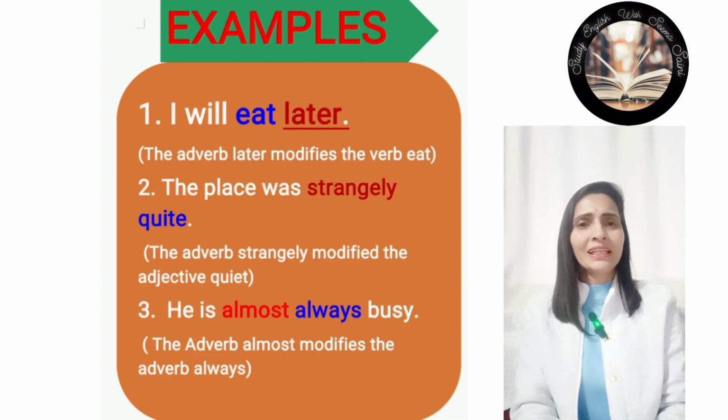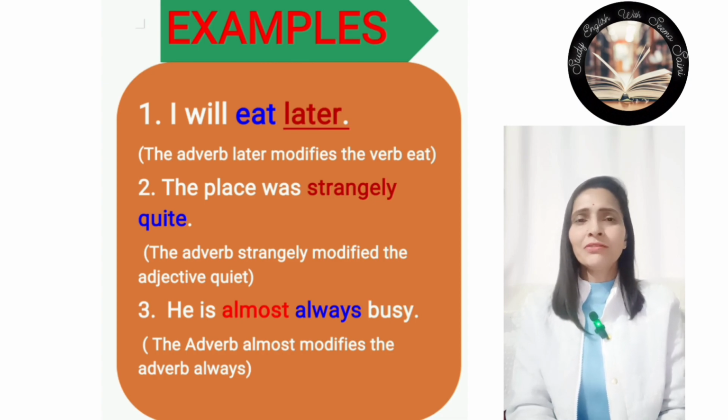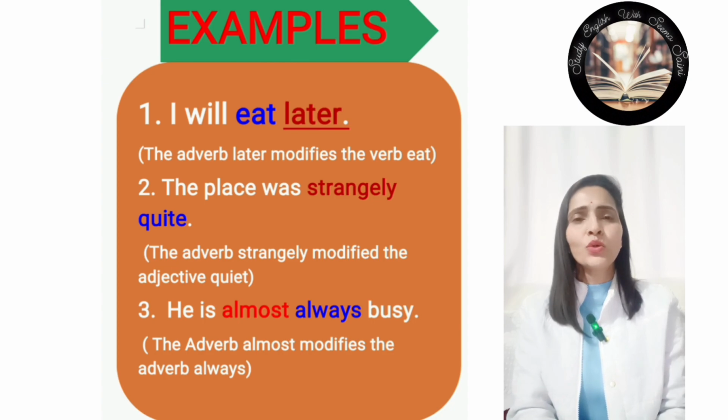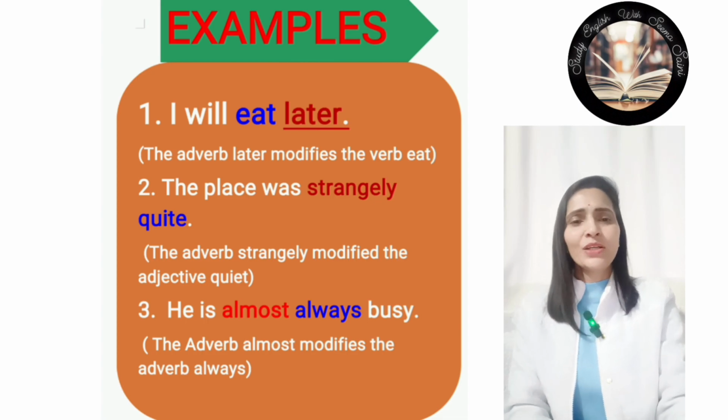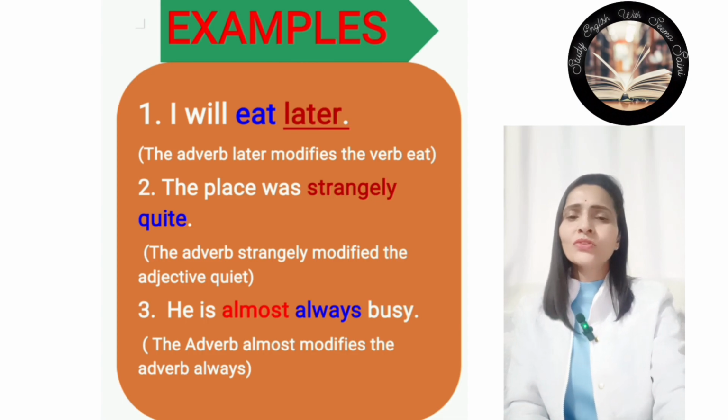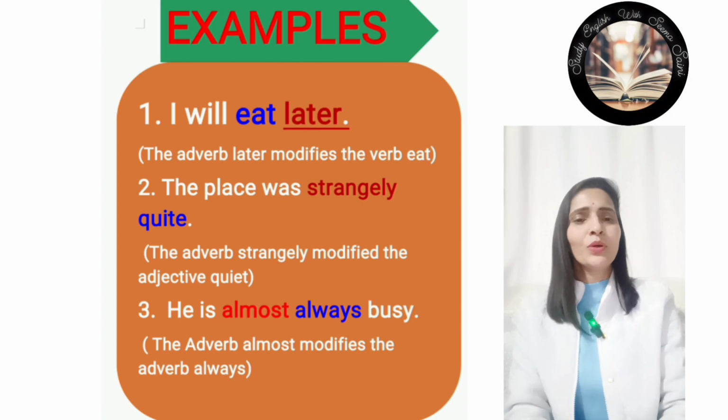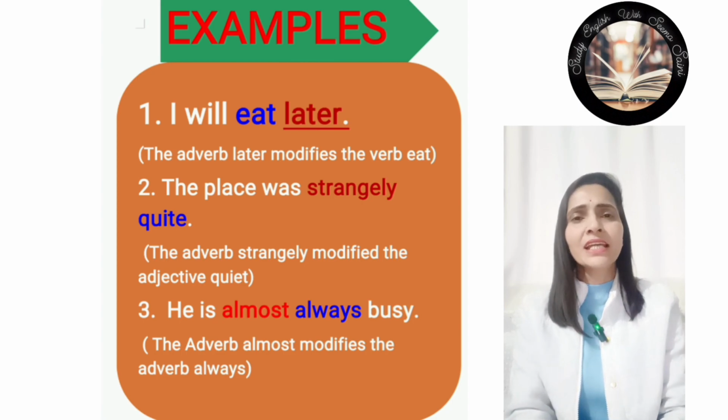So later is an adverb here. Eat is the verb here, and the adverb later is modifying, describing the verb eat. Later क्या है यहाँ पे, adverb है, ये verb eat को describe कर रही है. The place was strangely quiet. So strangely is an adverb, and it is modifying the adjective quiet.